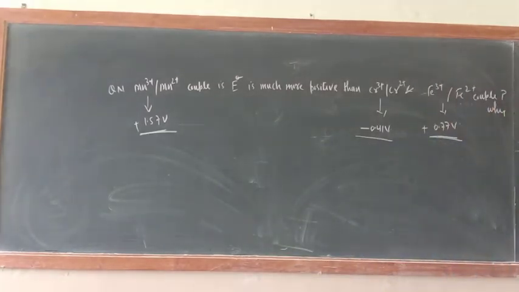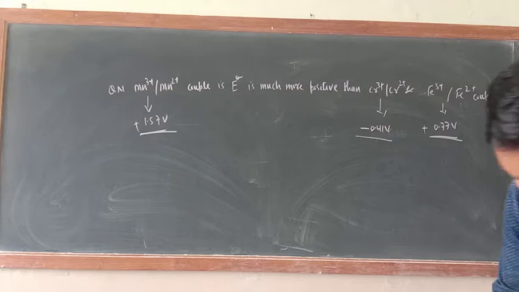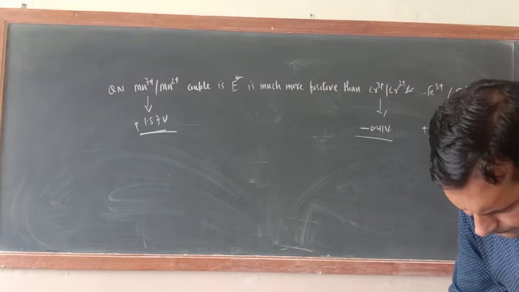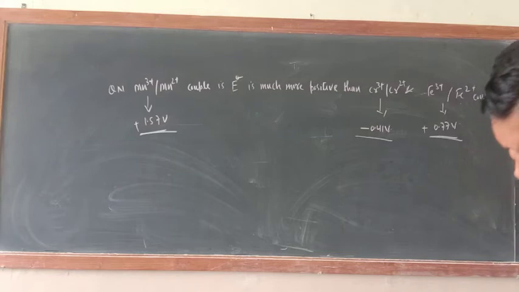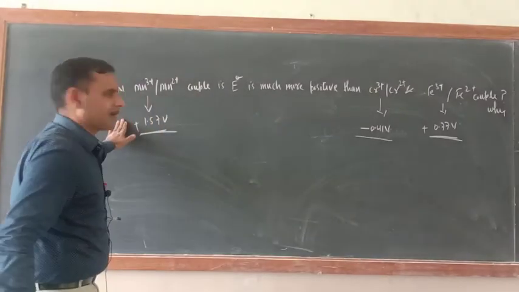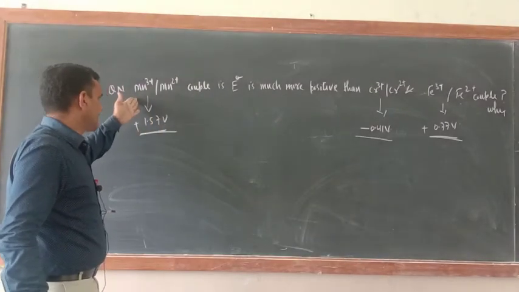Let me clarify. Just a minute. Yes, 0.77 volt only. So why is this positive? Now you can explain on the basis of, just see, the answer is very simple.